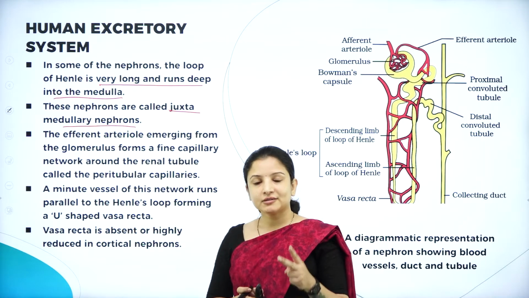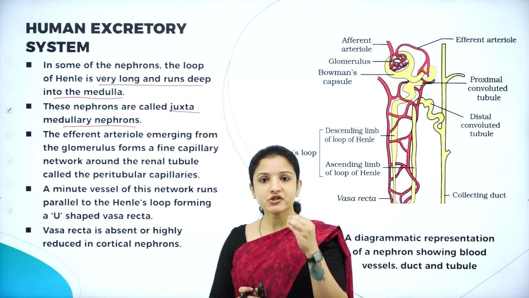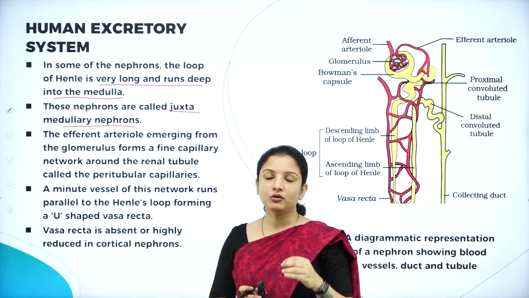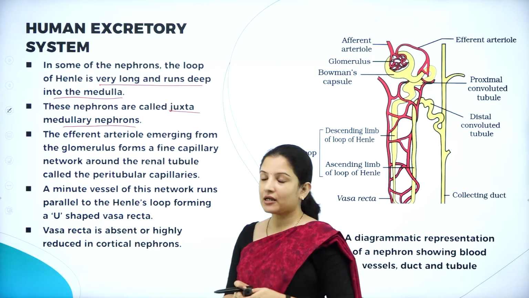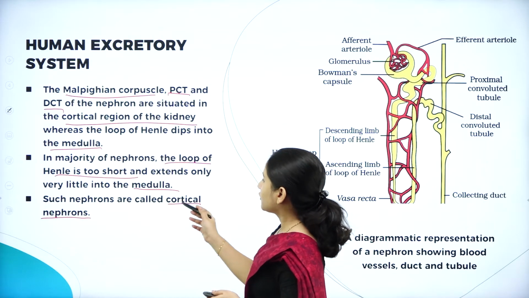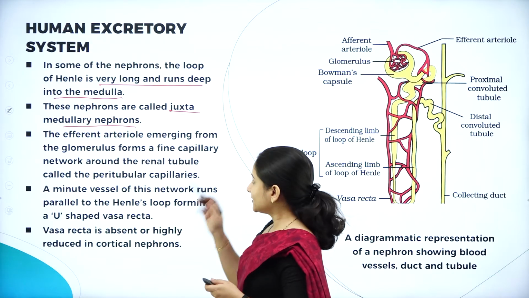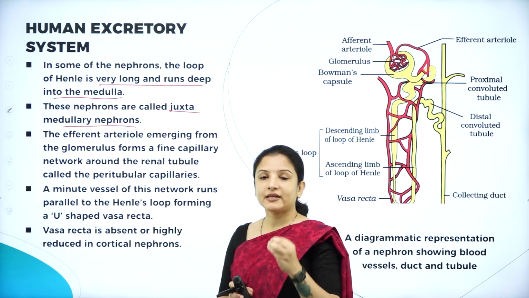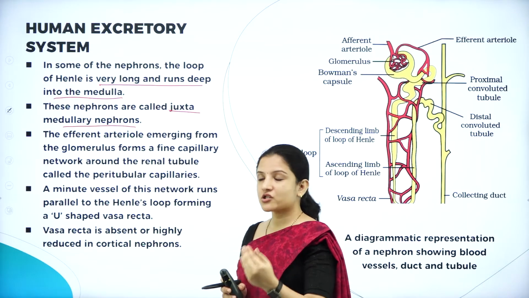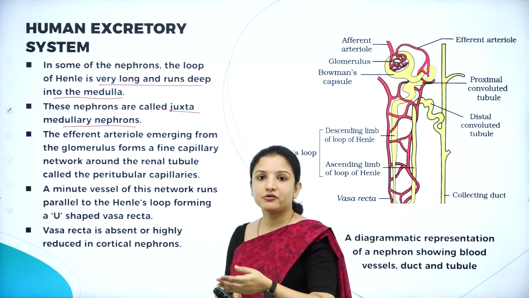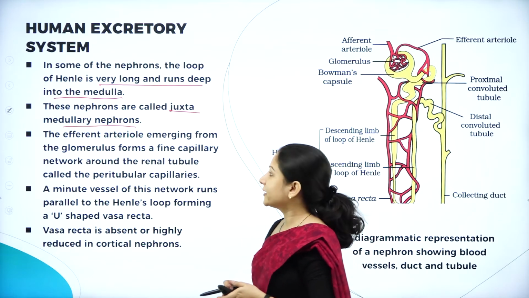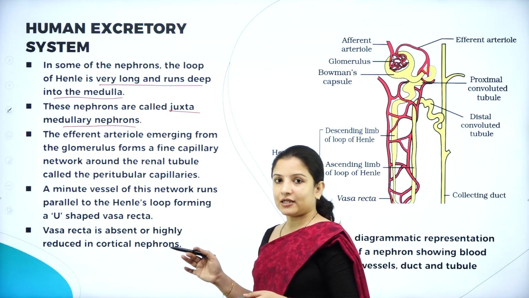Some nephrons have a very short Henle's loop, therefore they enter very little into the medulla region of the kidney, and they are called cortical nephrons. And some nephrons have a very long Henle's loop, which extends deep into the medulla region of the kidney, and they are called juxtamedullary nephrons.